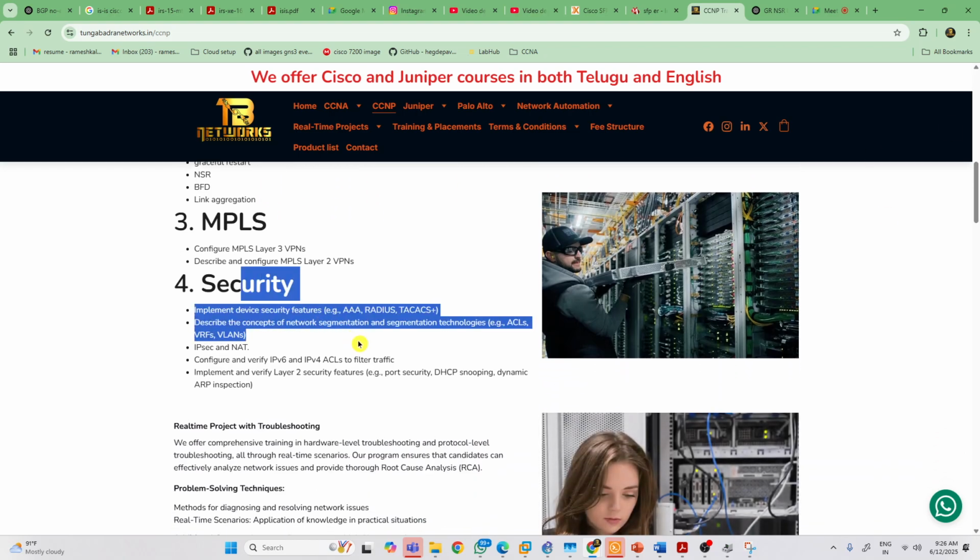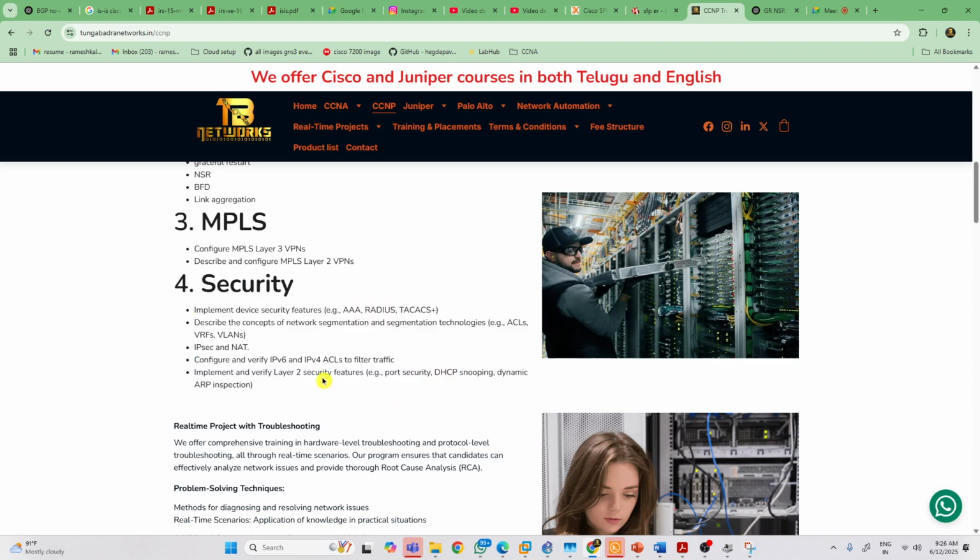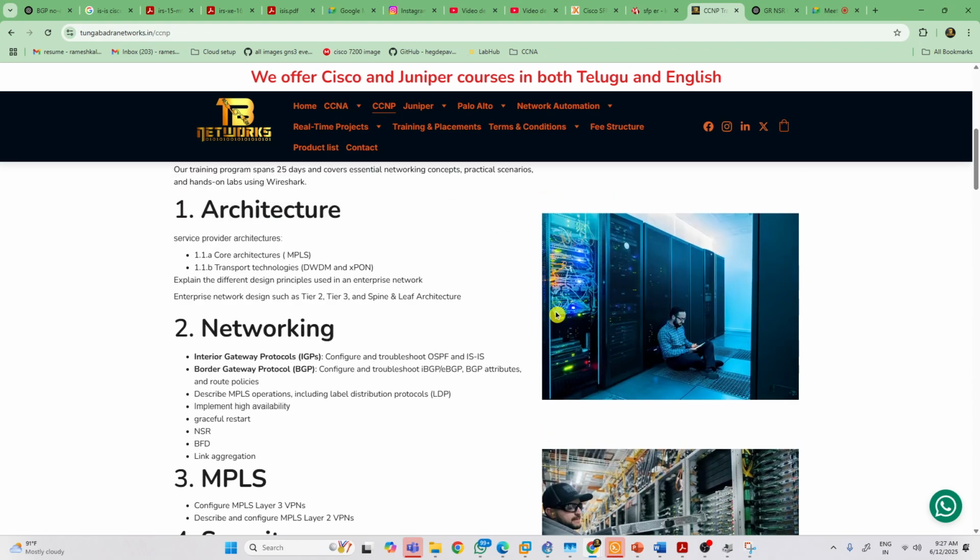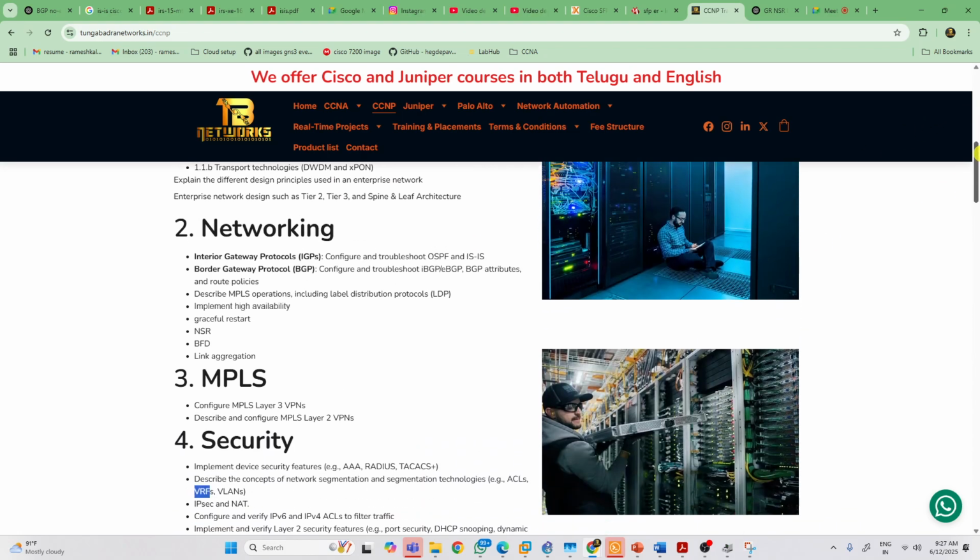Then security features, TACACS, and ACLs we have already learned; we'll learn more if you want. Next, security: DHCP snooping, dynamic ARP, RADIUS, TACACS, everything will come here. VRF is already covered in MPLS. BGP will take 7 days, MPLS 7 to 8 days, so 80% of the syllabus is MPLS and BGP.